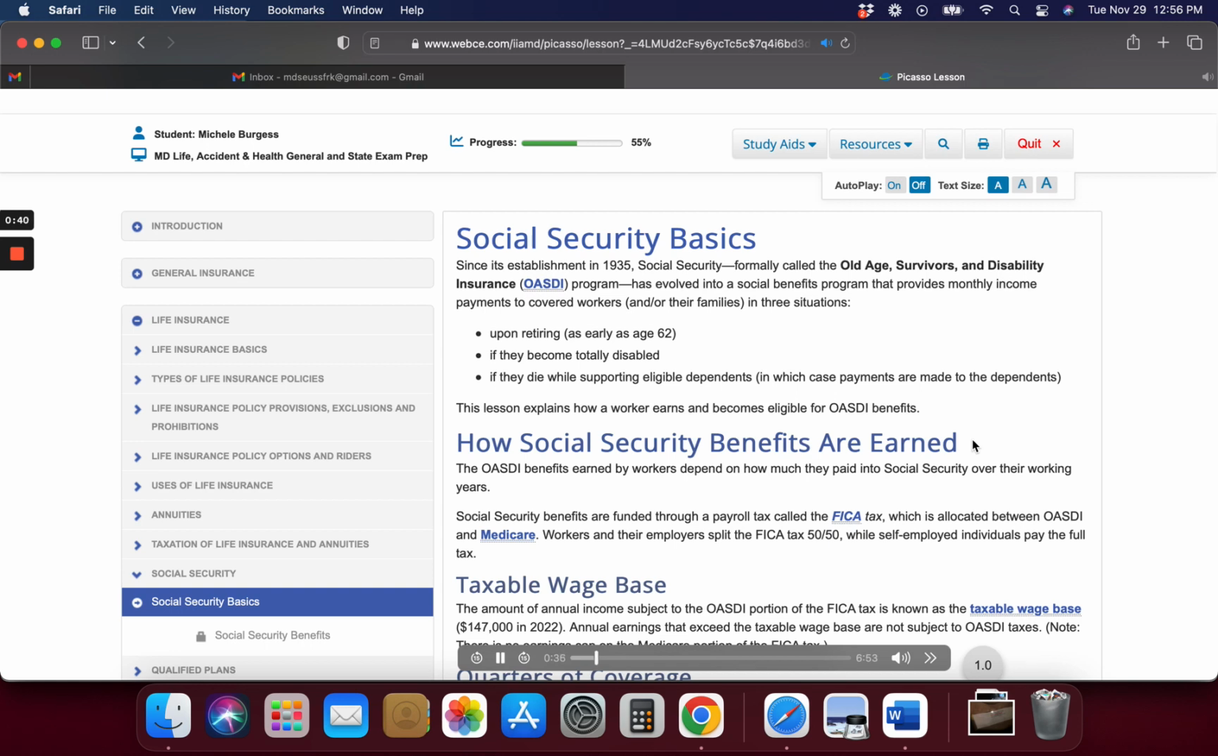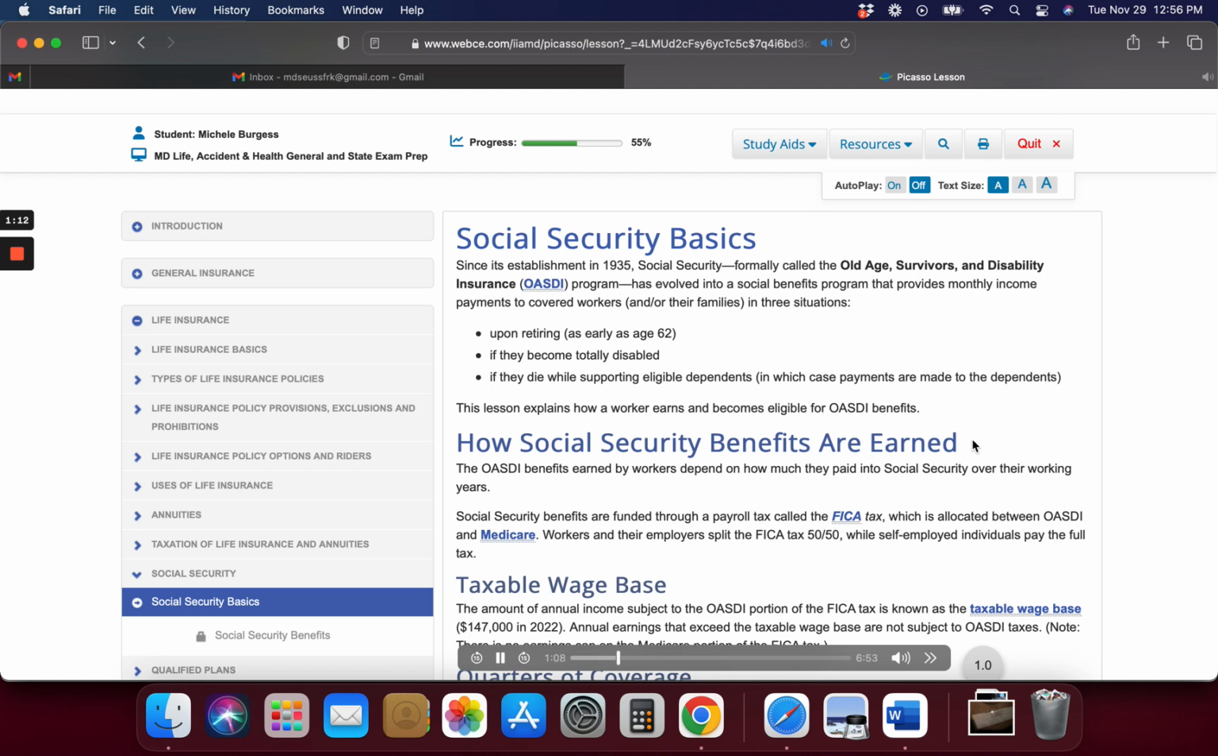This lesson explains how a worker earns and becomes eligible for OASDI benefits. How Social Security benefits are earned. The OASDI benefits earned by workers depend on how much they paid into Social Security over their working years. Social Security benefits are funded through a payroll tax called the FICA tax, which is allocated between OASDI and Medicare. Workers and their employers split the FICA tax 50-50, while self-employed individuals pay the full tax.